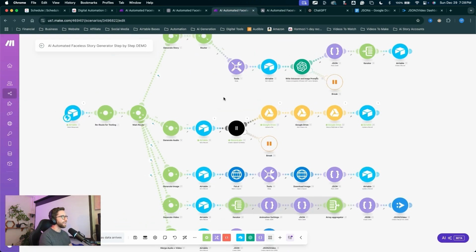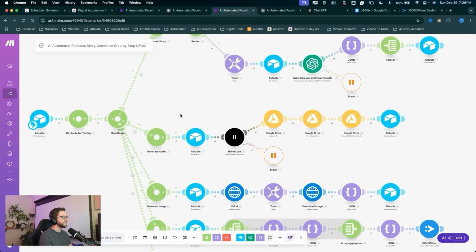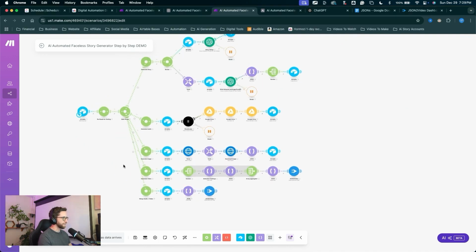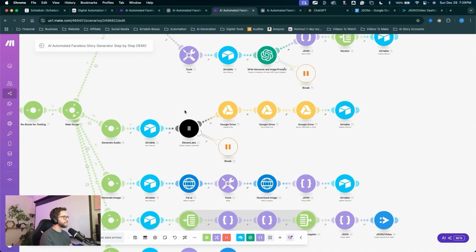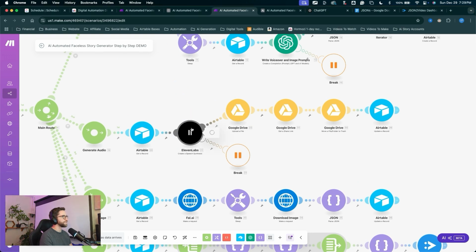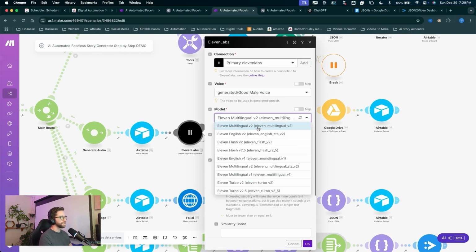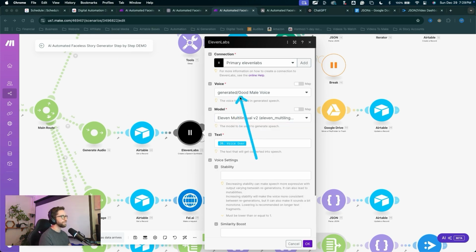So let's jump over there and we'll set this one up for testing and running through the merge audio video chain down here. Let's double check some of the settings in here. I just want to make sure my 11 Labs voice is set to multilingual V2. We'll set it to that setting. You can choose whatever voice you want, but for the model, let's choose this one right here.